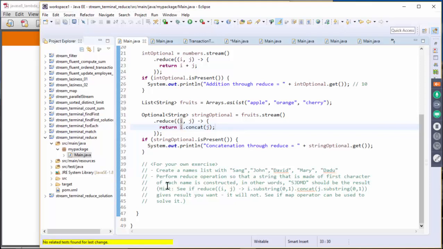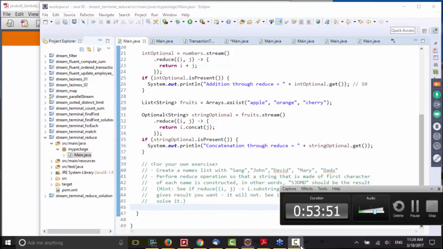Now, for your exercise, I want you to create a names list with Sang, John, David, Mary, and Dadu. Perform a reduce operation so that a string made of the first character of each name is concatenated. Basically, the result I want to get from this is S, J, D, M, D. So this is what I want. I want you to try to solve this one and see whether you can come up with a solution.